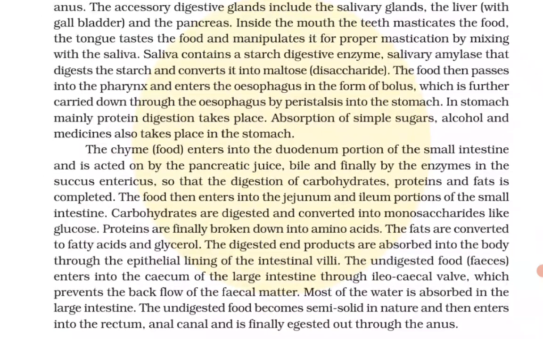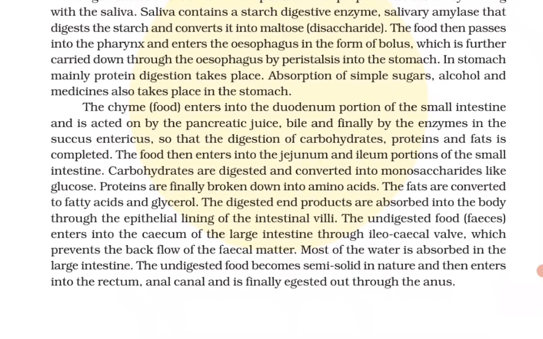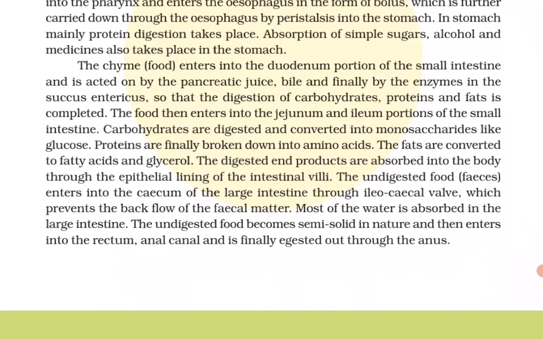In the stomach, mainly protein digestion takes place. Absorption of simple sugars, alcohol, and medicines also takes place in the stomach. The chyme of food enters into the duodenum portion of the small intestine and is acted on by the pancreatic juice, bile, and finally by the enzymes in the succus entericus, so that the digestion of carbohydrates, proteins, and fats is completed. The food then enters into the jejunum and ileum portions of the small intestine.